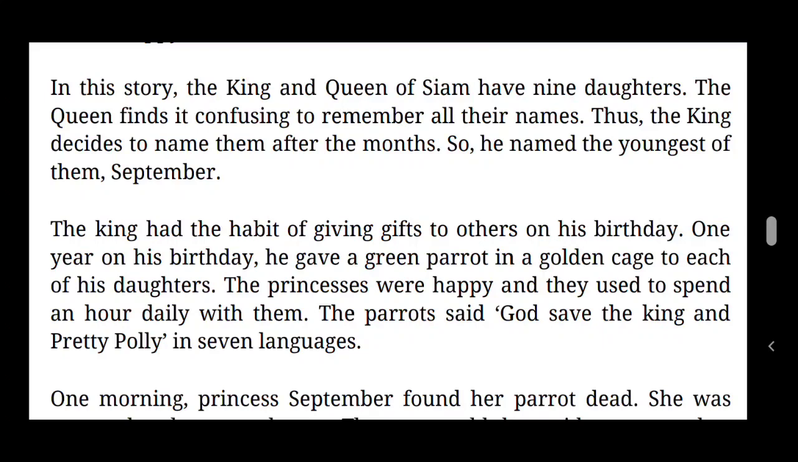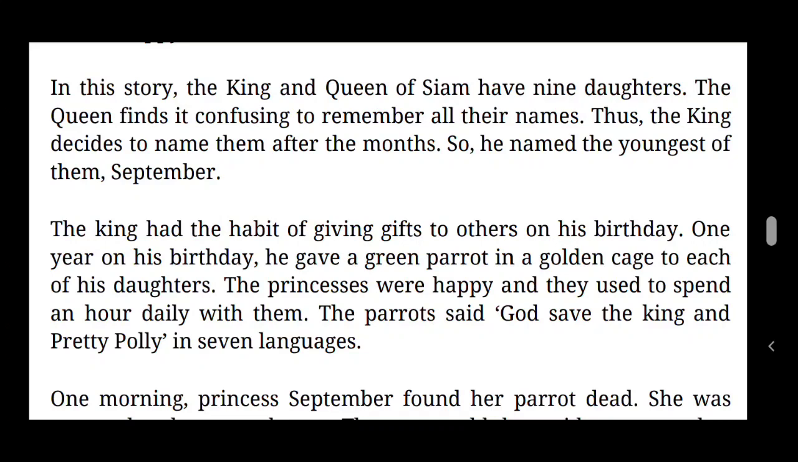The king had the habit of giving gifts to others on his birthday. One year, on his birthday, he gave a green parrot in a golden cage to each of his daughters. The princesses were happy and they used to spend an hour daily with them. The parrot said, "God save the king and pretty Polly," in 7 languages.